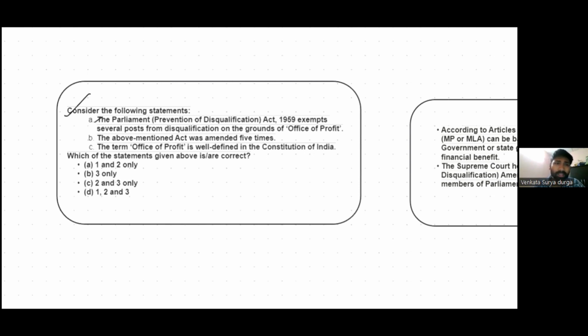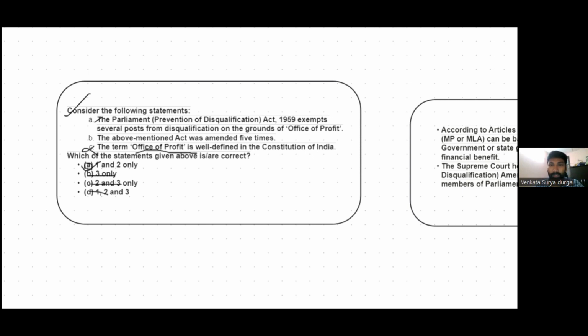C. The term office of profit is well defined in the constitution. See, the term office of profit is not defined in the constitution. So therefore, option C is incorrect. If we eliminate option C, we are left with only option A and B. So therefore, the correct answer for this question is option A.